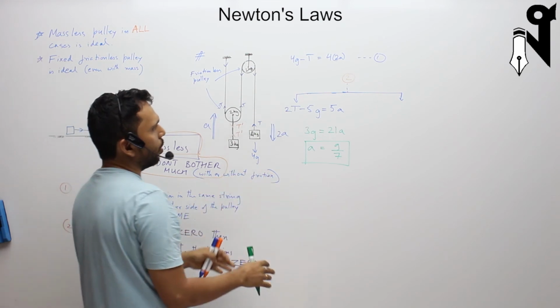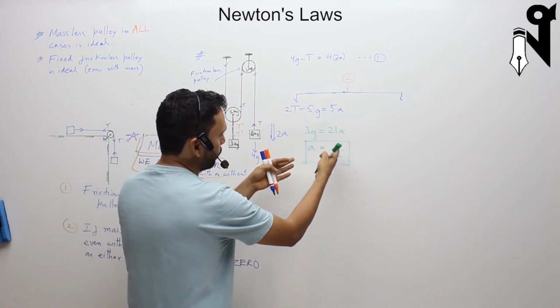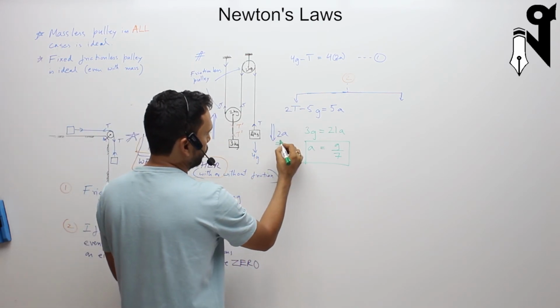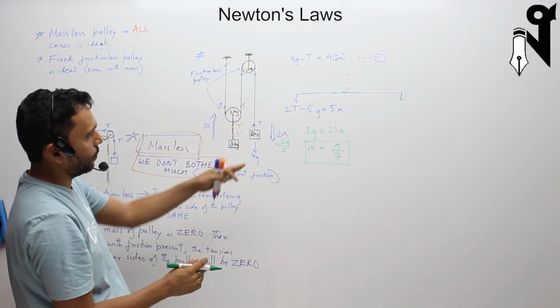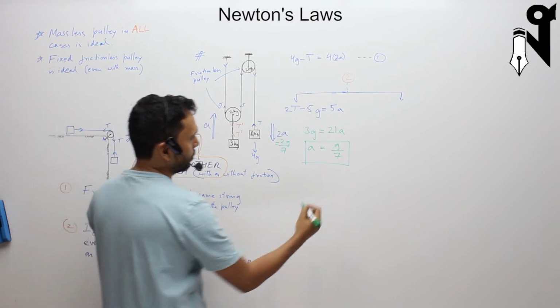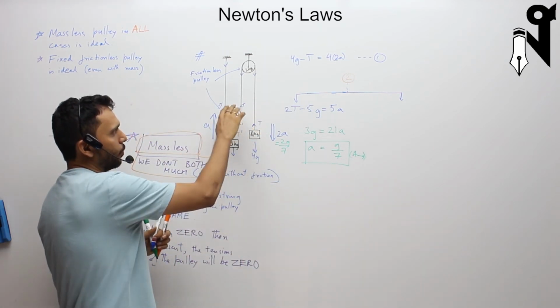That's a ratio of g, which means it has to come as a fraction of g. Your 2a is also going to come as a fraction of g, which is 2g by 7. So we are all good. It can't be going with higher than g acceleration. That's a basic cross check. So that's your answer. Now what is the other way of writing this side of the equation?